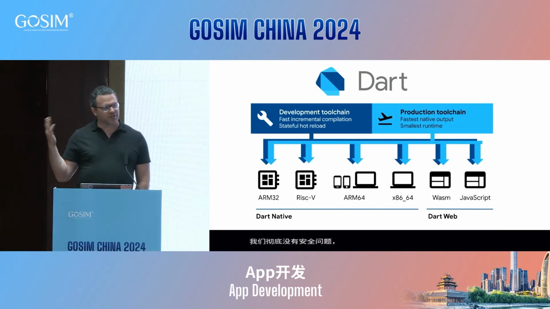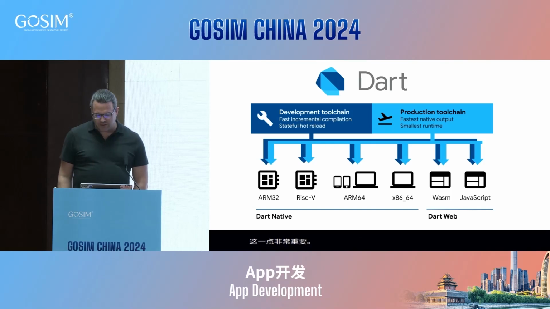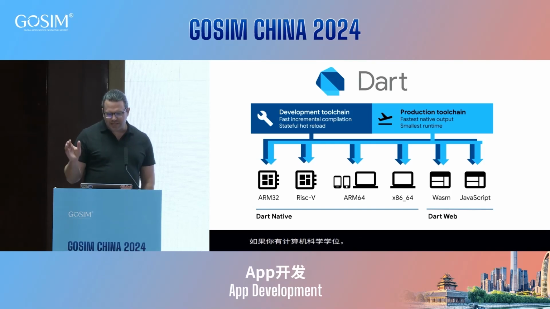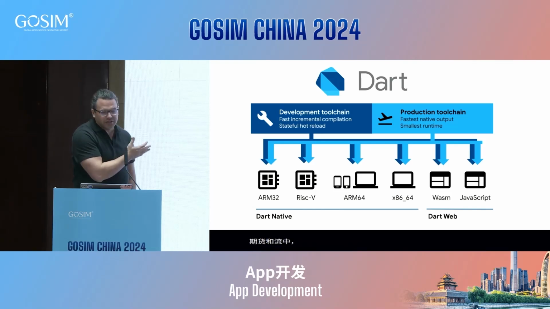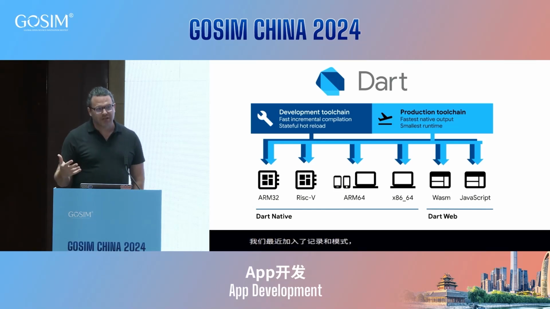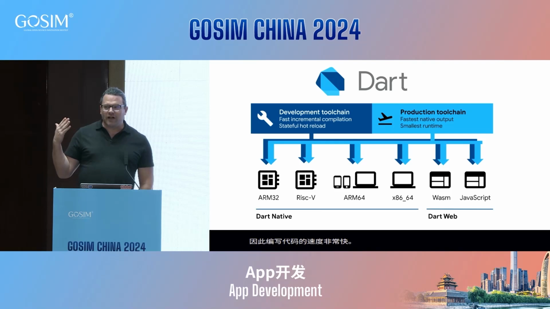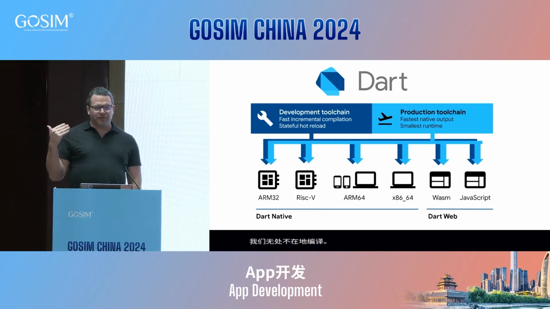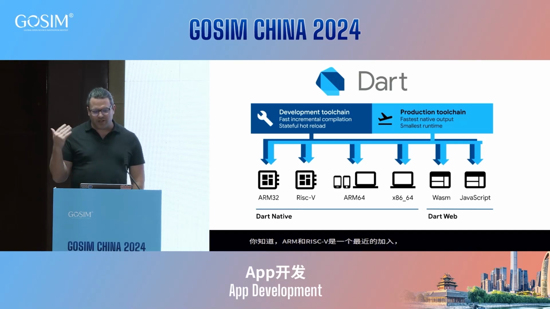But that's great because we also compile to JavaScript. So anywhere JavaScript runs or WebAssembly runs, we can run Dart code, which is great. And this is actually a very important aspect too. Not only do we have a very good tool chain for doing production code, so compiling down to native code on ARM and RISC and x86, we also have a very efficient development experience. So really fast compiles, really deep introspection at runtime, really having a good developer flow.